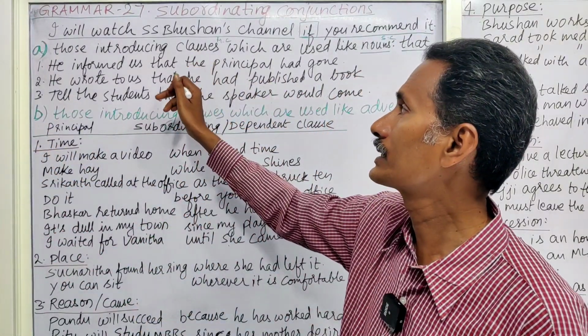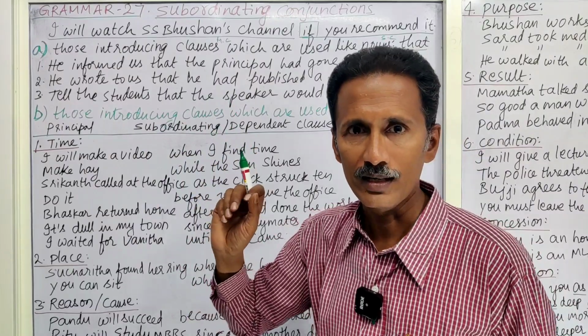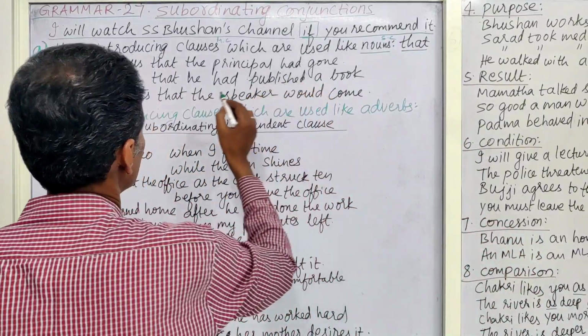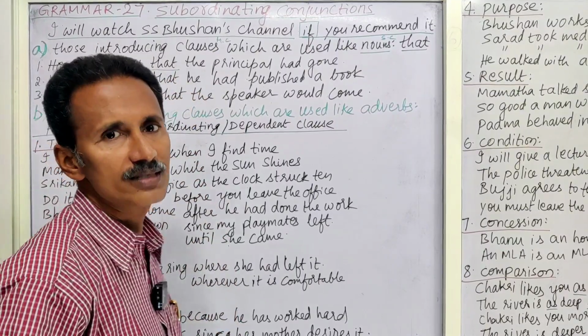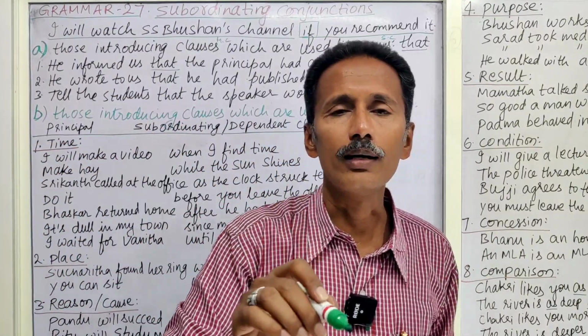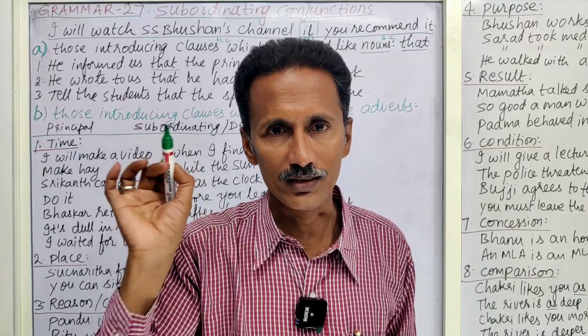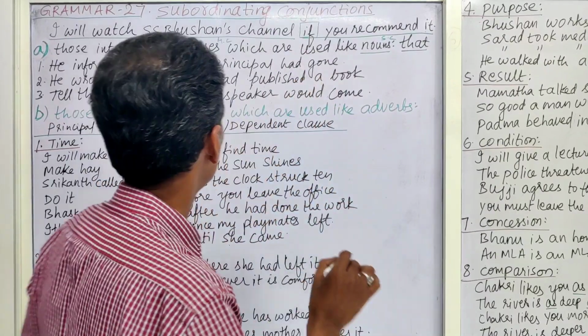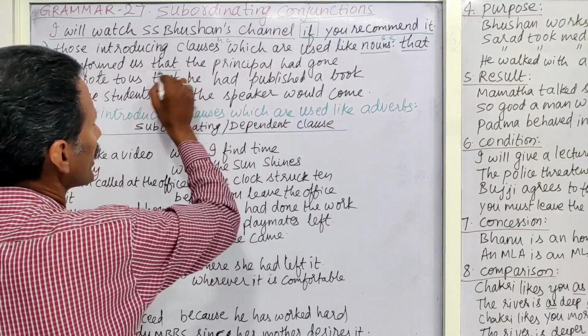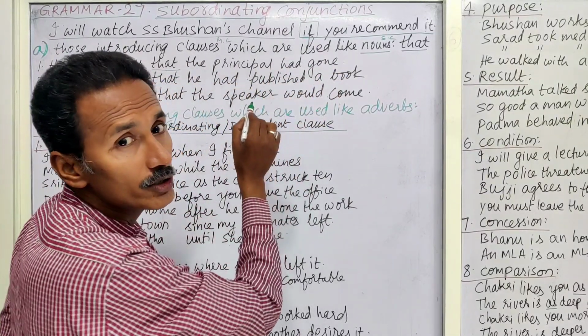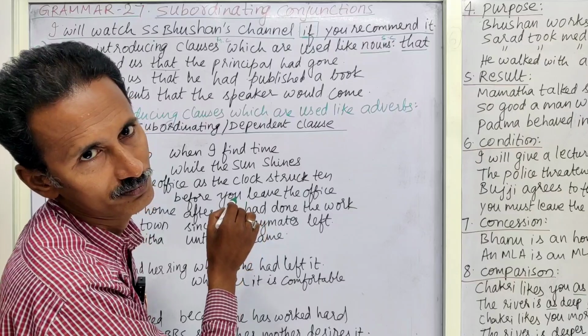He informed us is called the main clause. That the principal had gone is called the subordinate clause. And here in this sentence, that is called a subordinating conjunction. Okay? Because this that is used as a noun for the remaining part of this sentence.